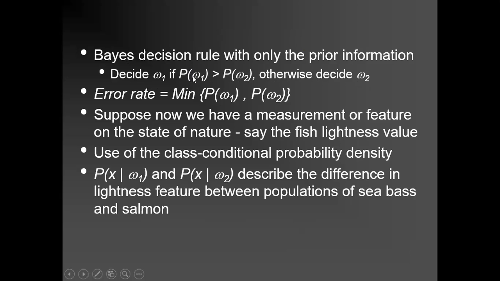So this is a basic rule, the Bayes decision rule, which is based upon only prior information. It is the very first rule. You know nothing. You are not considering any type of attribute for taking the decision. Your decision depends just upon the prior knowledge, and that prior knowledge is represented by the a priori probabilities. So if the a priori probability is higher for W1, we select W1, otherwise we select W2. And the error rate should be the minimum of P(W1) and P(W2).